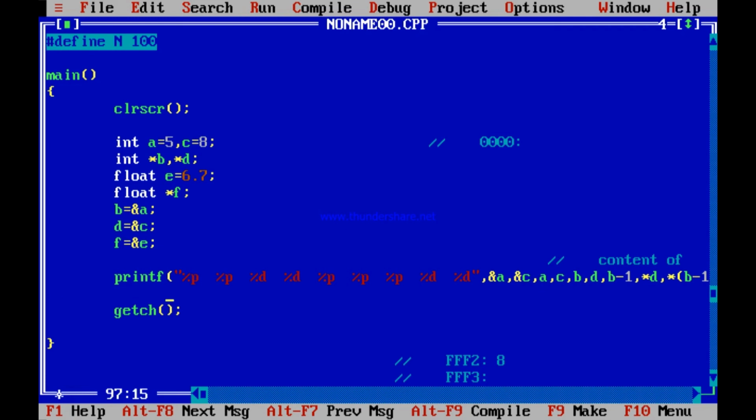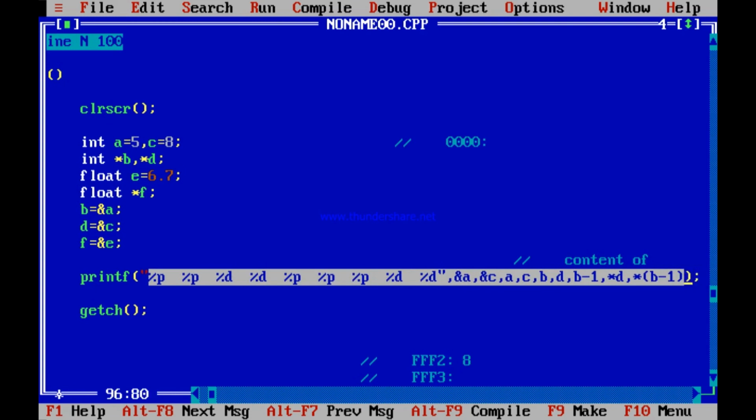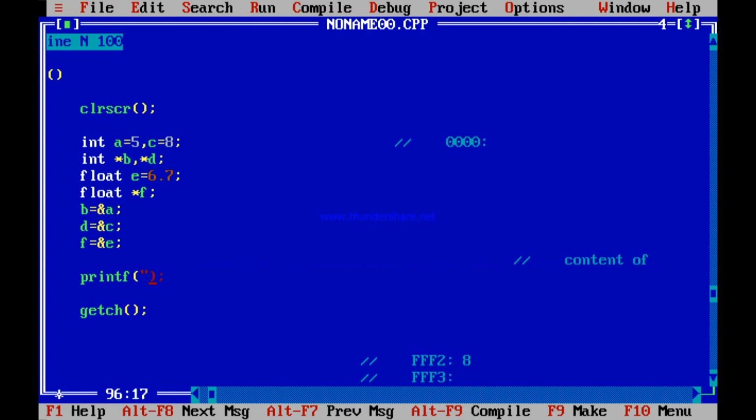Let me get rid of this whole thing. Only a few things I will keep. What will I keep? C. What will I keep? I will keep A, I will keep %D A, I will keep %P B, because B is storing address of A. So let me write this whole thing. A equal to this, address of B, A is equal to %P.